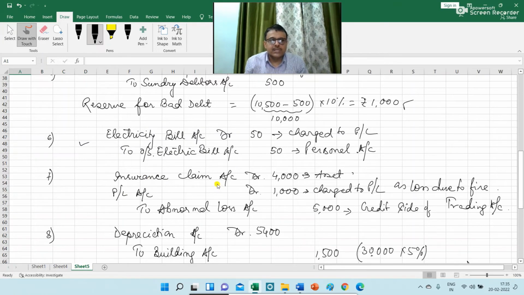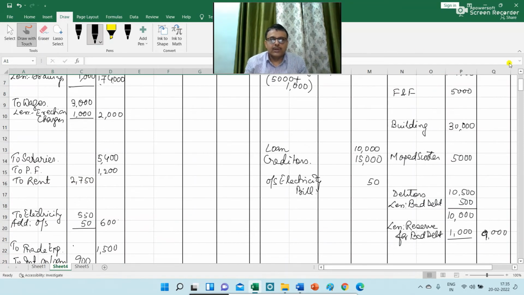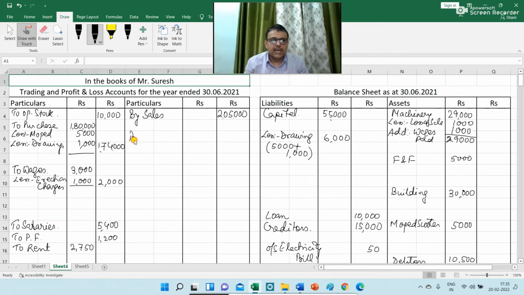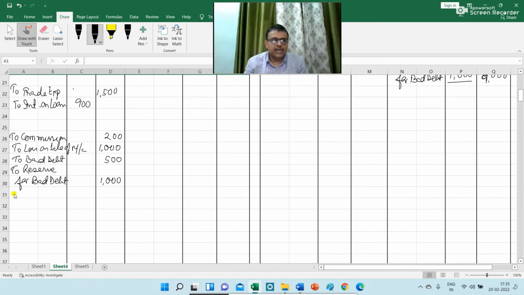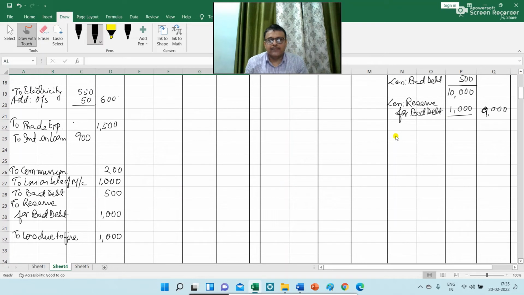Next item is insurance claim account debit, P&L account debit to abnormal loss. So in the trading account you need to write by abnormal loss rupees 5,000. Then in the P&L you need to write to loss due to fire rupees 1000, and on the asset side I am writing insurance claim 4,000.